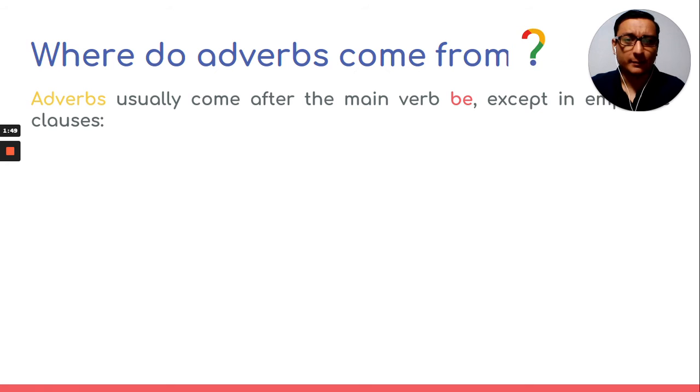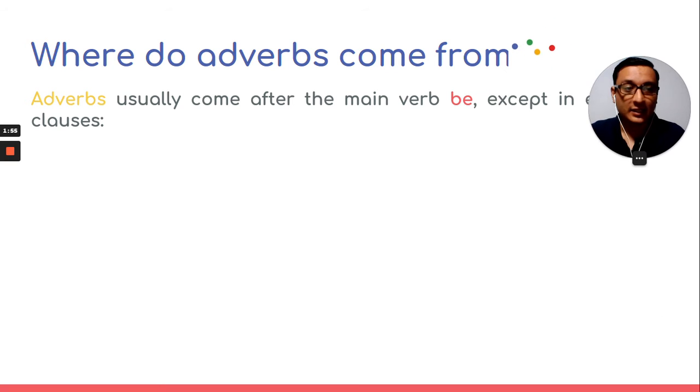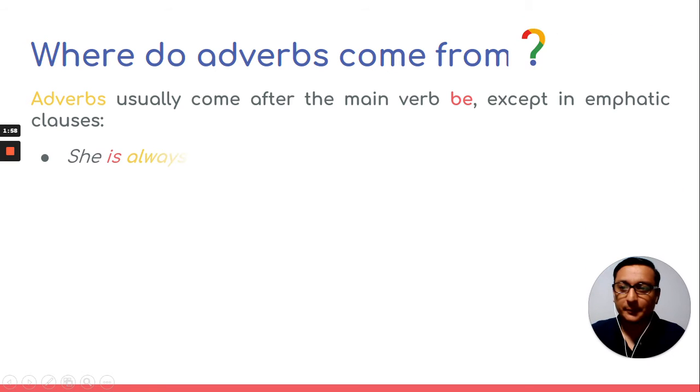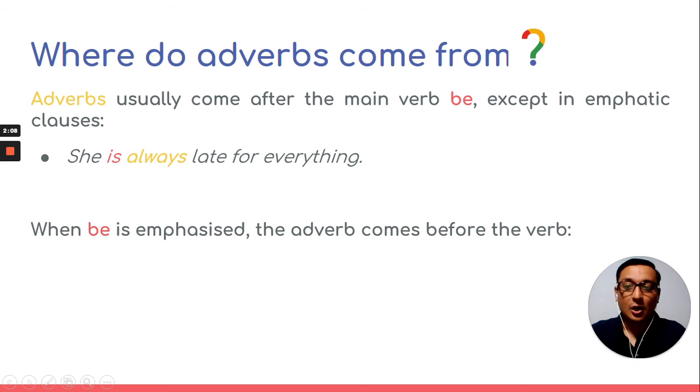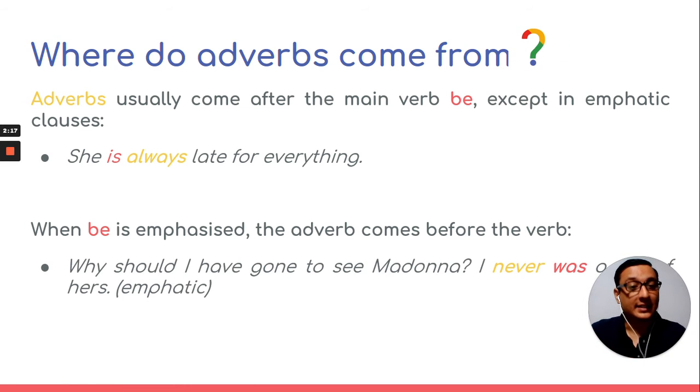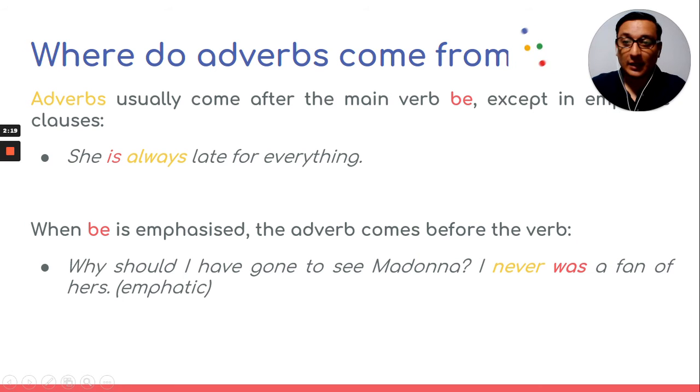Where do they come from? Normally, they come after the verb be, except in emphatic clauses. Like in this case, she is always late for everything. Verb be is in red here, and any adverb is in yellow, right? She is always late for everything. When verb be is emphasized, the adverb comes before the verb. Okay, something to keep in mind. Just if you're emphasizing something, that's how we use it.